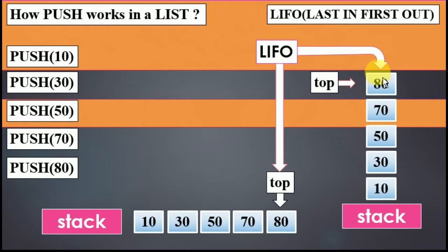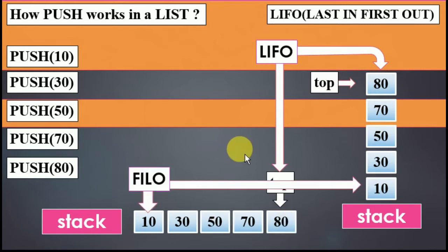That means in the case of pop, the numbers are going to start being deleted from the top, or from the right side. And this is our FIFO, that is first in, last out. So that means this 10 is going to be removed last. It is the first value but it goes last with the concept of stack.